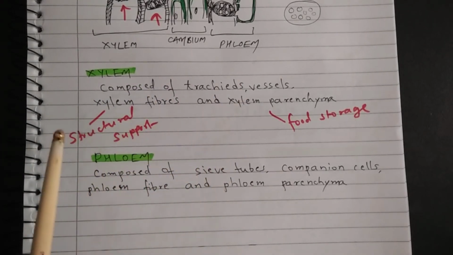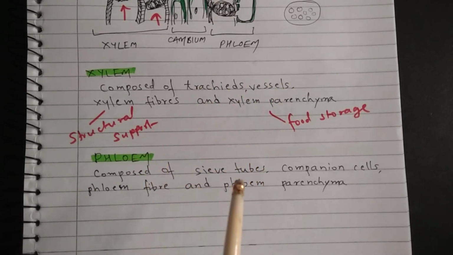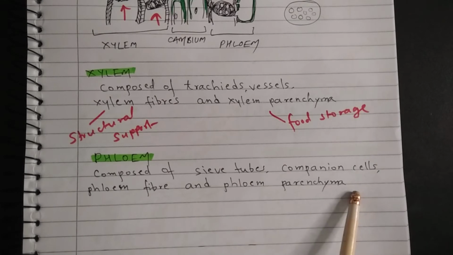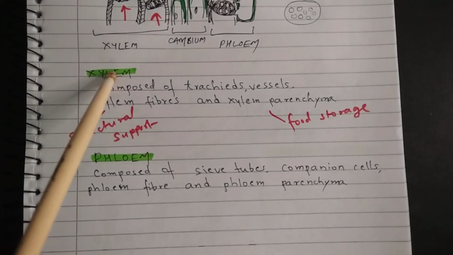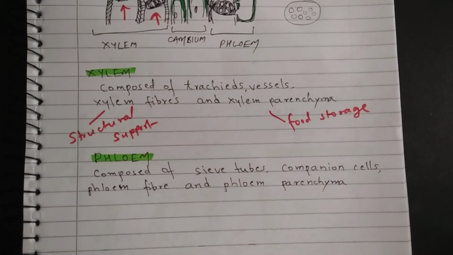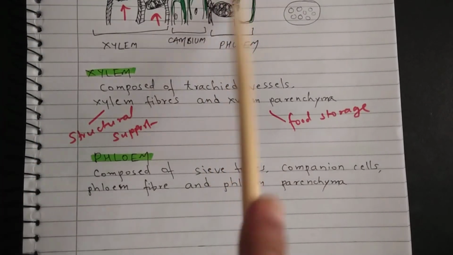Xylem fibers provide structural support, and tracheids and vessels are the channels through which water and minerals are transported. Phloem is composed of sieve tubes, companion cells, phloem fiber and phloem parenchyma. Now the key difference between xylem and phloem is that water and minerals are transported through xylem, and food is transported through phloem.